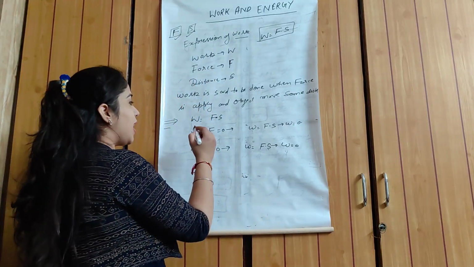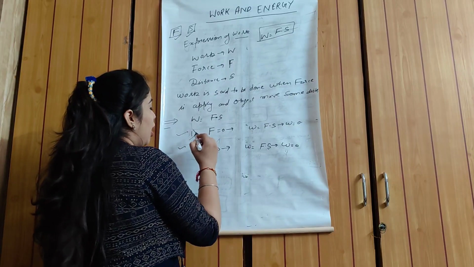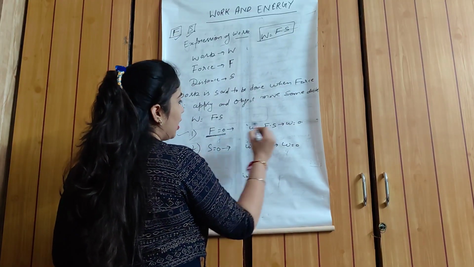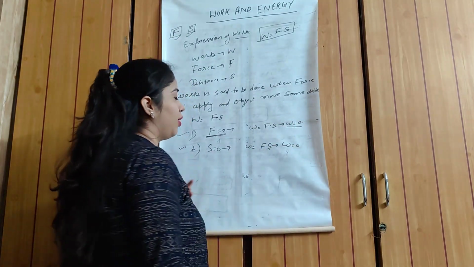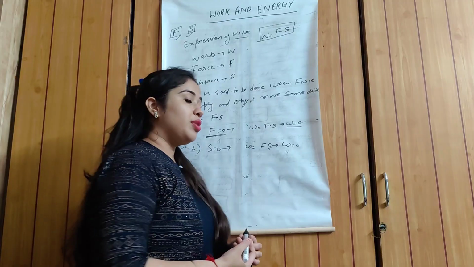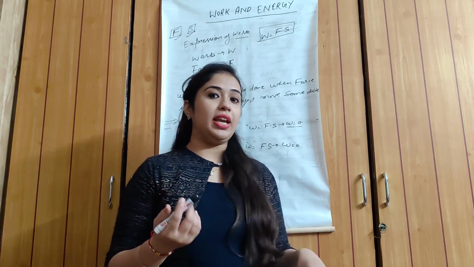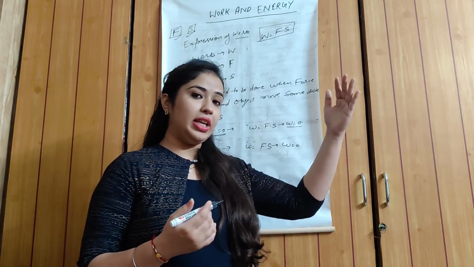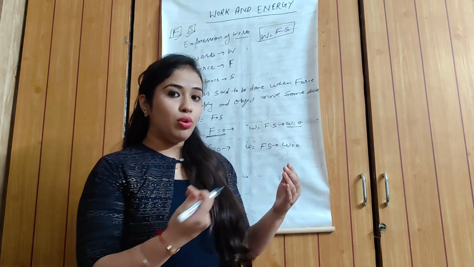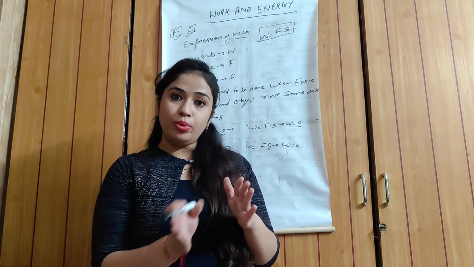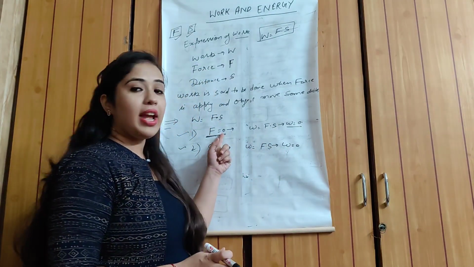Firstly, we will discuss an example of the first case, in which force is 0 and work done is also 0. When we go on a hilly area, going up or coming down, on the downside we do not require any force.